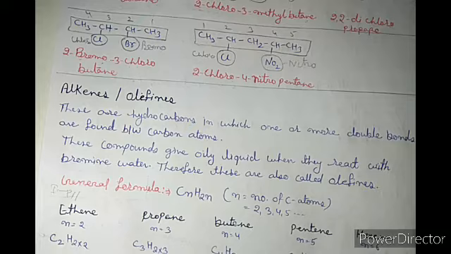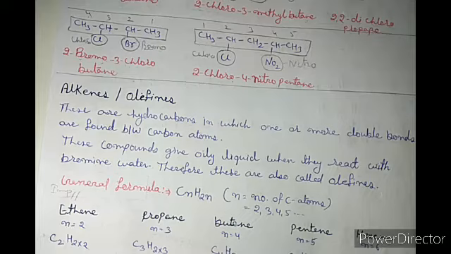One thing let me make clear. In alkanes, we start the value of n from 1. But here, it starts from 2. Why? Because for making a double bond, a minimum of 2 carbons is required. A single carbon atom cannot make a double bond with another carbon.